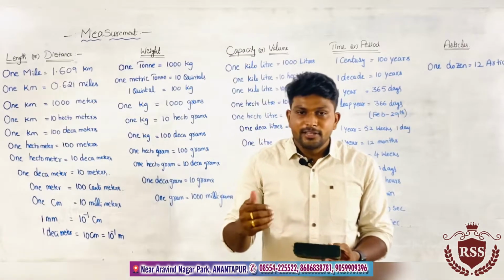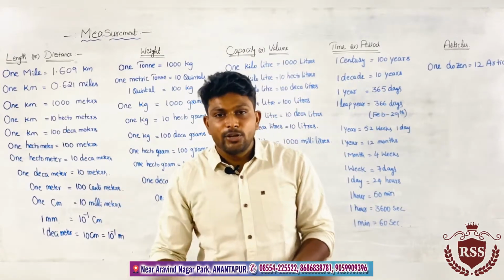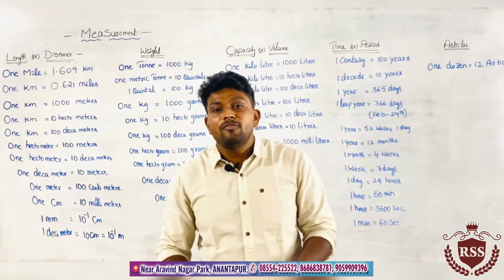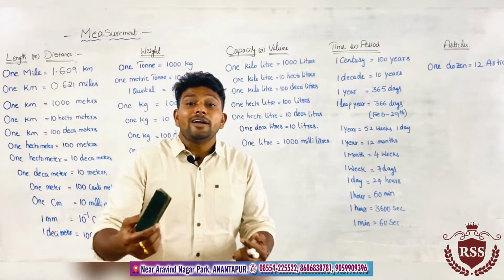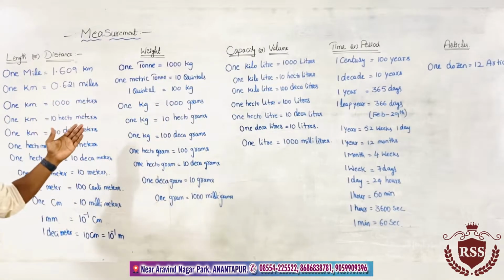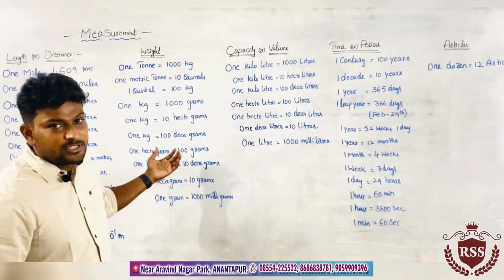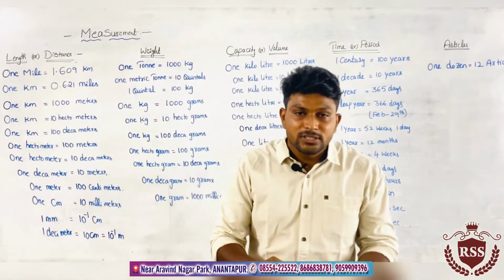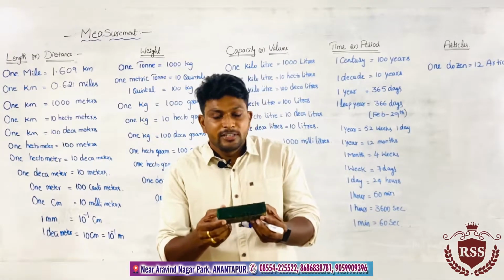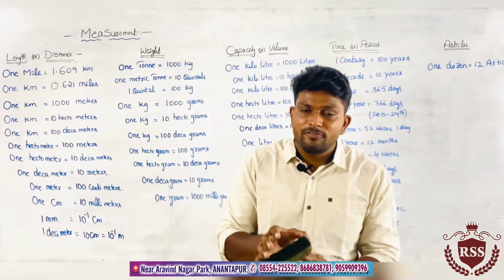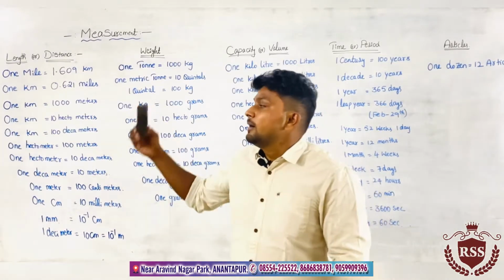Now if we take the distance from one district to another district or one state to another state, we will measure in kilometers because the distance is larger. In that case we will use the larger units, kilometers and miles. Clear? Why do we have so many units? We use different units for different situations. If the distance is smaller, we will use centimeters. If we have larger distances, we will use kilometers and miles.